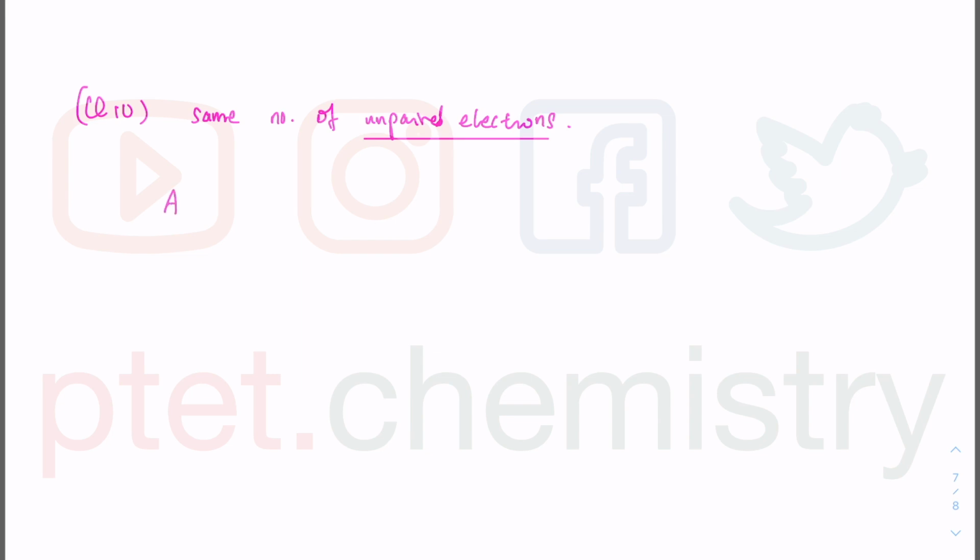If you look at option A, you have aluminium. Aluminium is going to be 1s2, 2s2, 2p6, 3s2, 3p1. So there is one unpaired electron there, because in the 3p subshell you have 3 p orbitals, and you just have 1 electron in the p orbitals. Being group 13, it's got 1 unpaired electron in the p orbital.